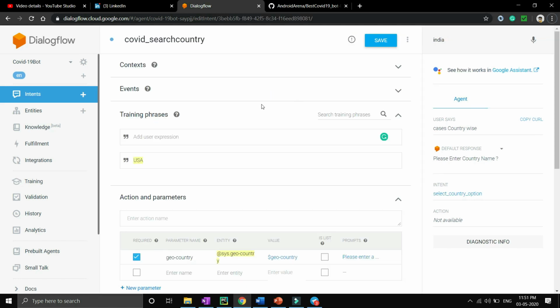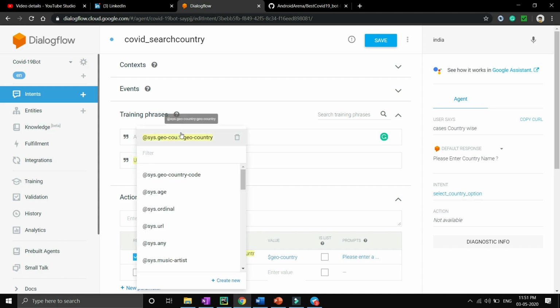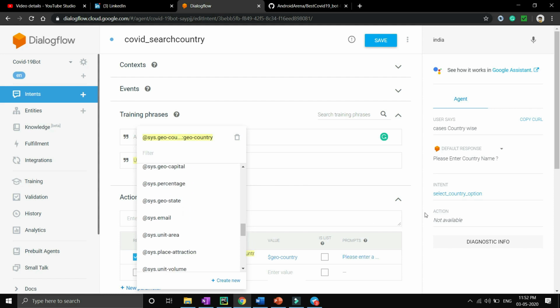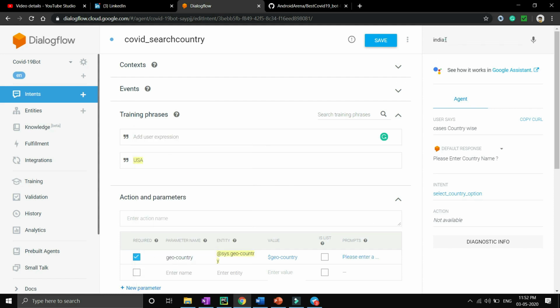Now you will be able to see that I have mentioned only one country name inside the training phrases. As soon as the user enters India as query text, Dialogflow will be able to match the intent with this, but here I have entered the USA. So how will Google Dialogflow be able to match the intent? It is because of an entity, because Dialogflow provides us different types of entities like name, email, phone number, etc., so that we can extract the information the user has actually entered.